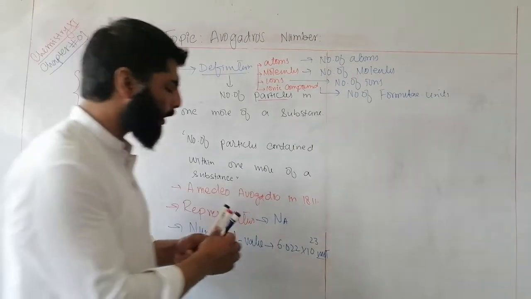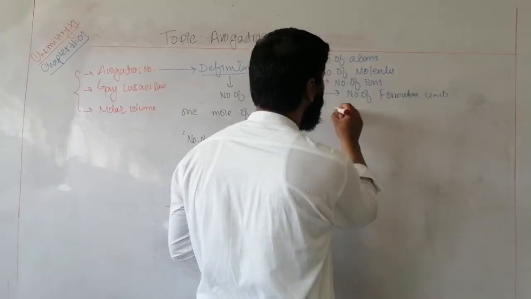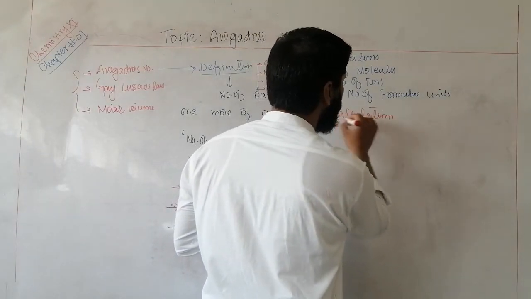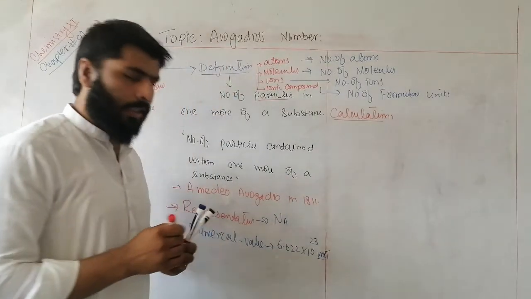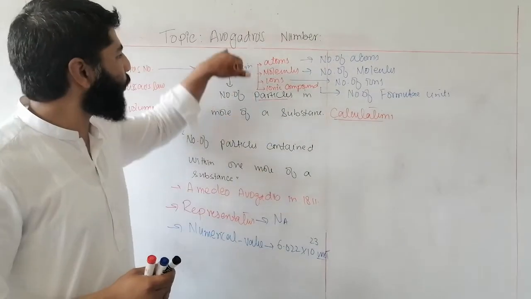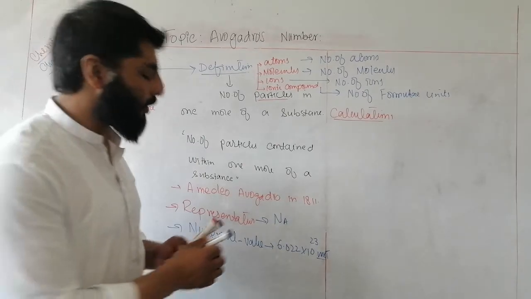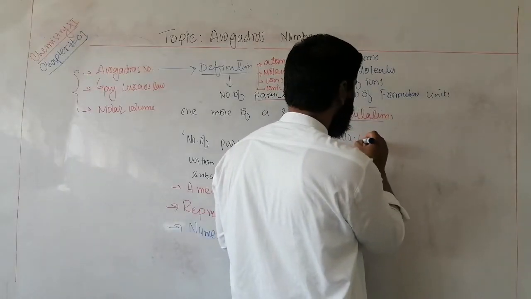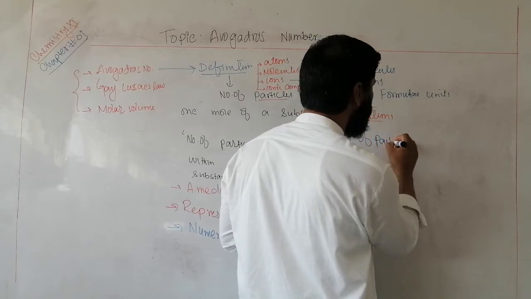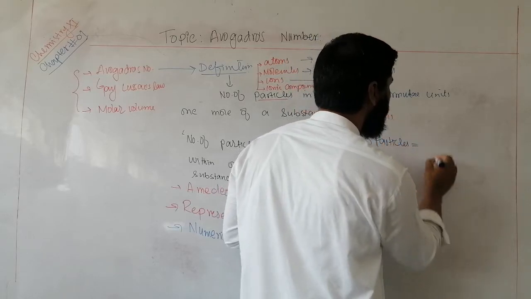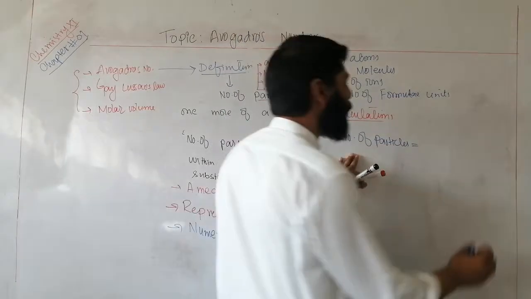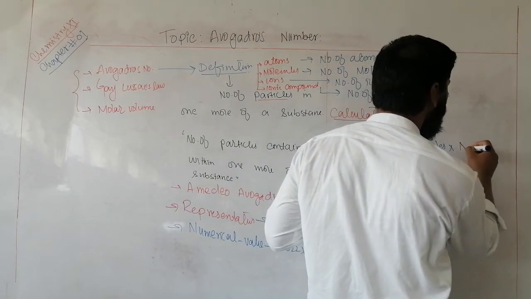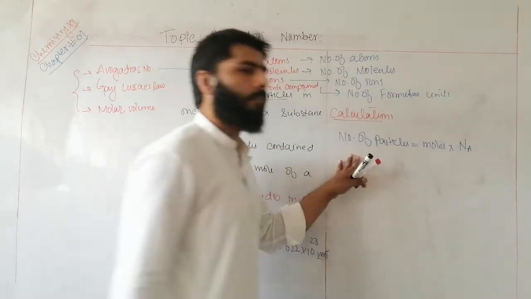Now, how can you calculate the number of particles? Calculations. In order to perform the calculation for Avogadro's number, you must use a formula, and the formula is: number of particles is equal to moles multiplied by NA.